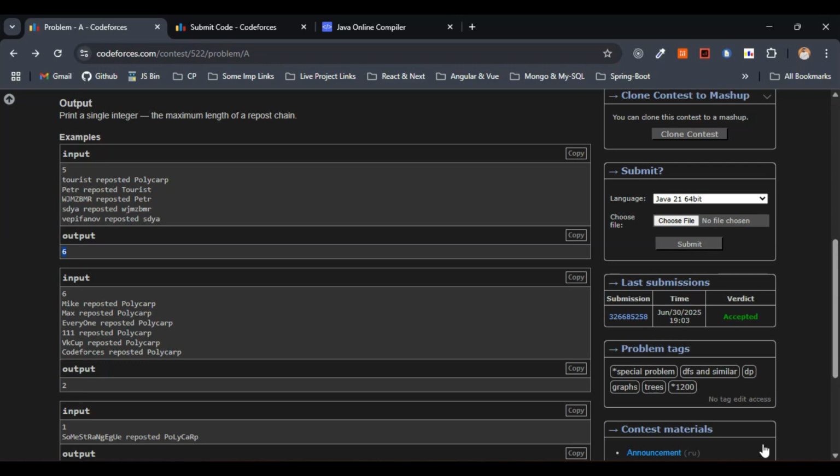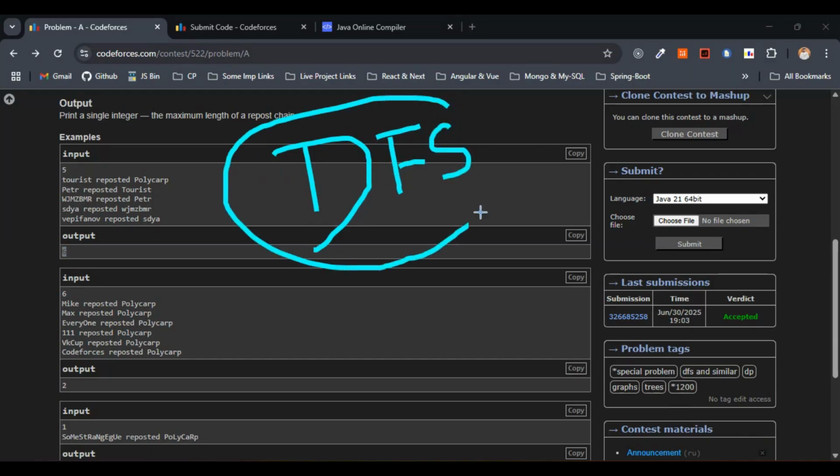So we will be making use of the DFS again. Just keep this in mind. We will be making use of the DFS, right? So I hope the question part is completely clear.